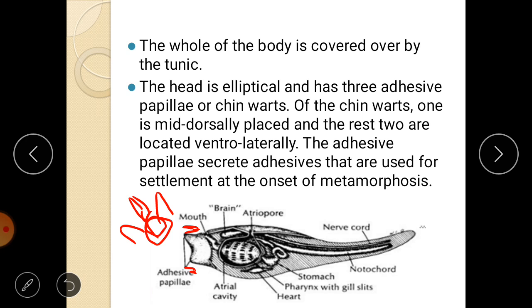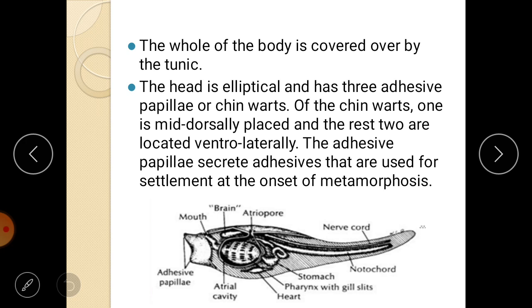So what is the function of this adhesive papillae? Majorly it secretes an adhesive substance which is helpful for adhesion. You know that they won't take any kind of food when they are in the larva stage. Then why do they need these adhesive papillae? Remember one thing, even though they are non-feeding forms, they remain as a larva, a tadpole, for limited hours. After this they will undergo metamorphosis.